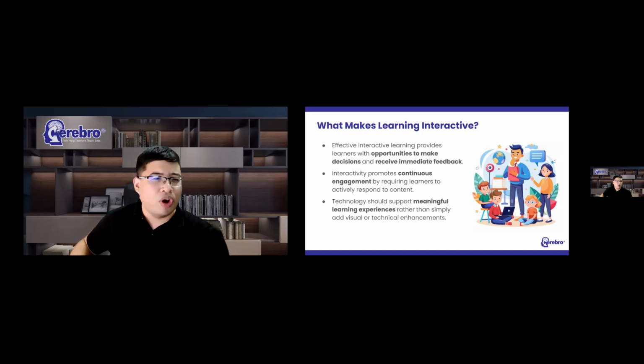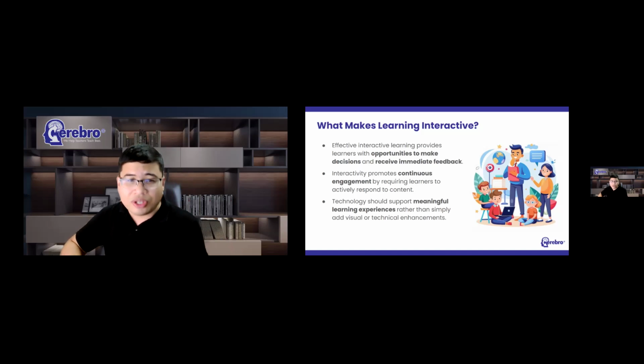Another characteristic of interactive learning is learner choice. Students are not simply following a predetermined path, they are making decisions. They are exploring possibilities. They are engaging with content in ways that require active participation. And this is one reason why branching scenarios, which we will demonstrate later, can be so effective. Students are not merely reading information, they are making choices. They are seeing consequences. They are experiencing learning rather than simply observing it.